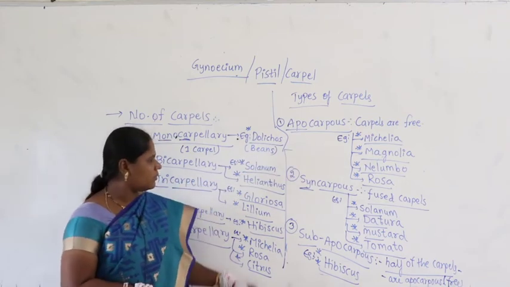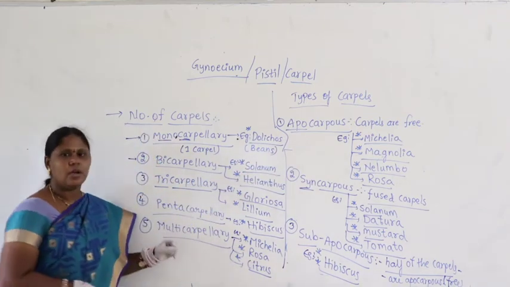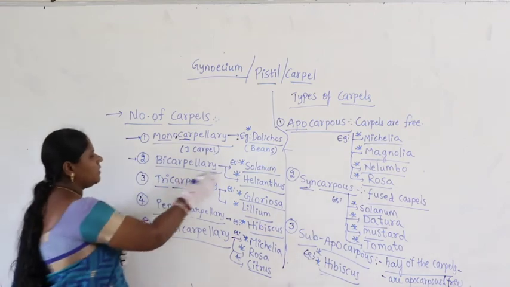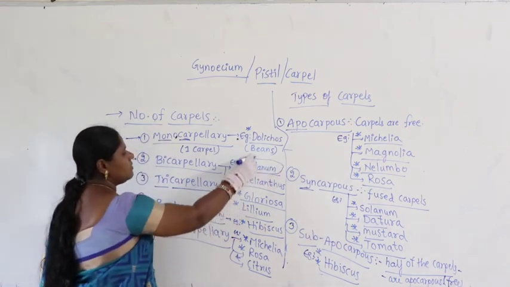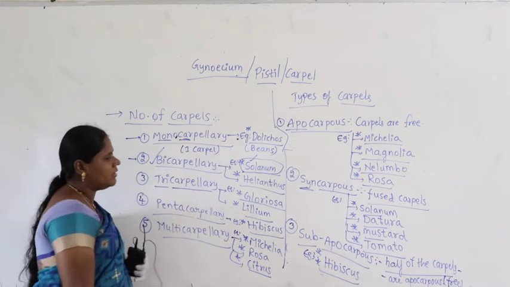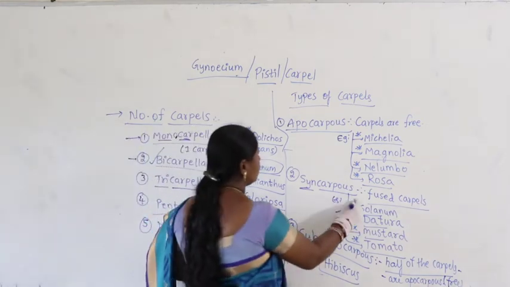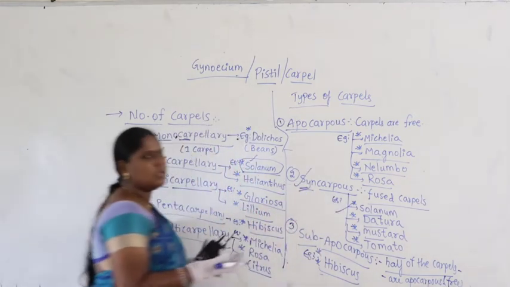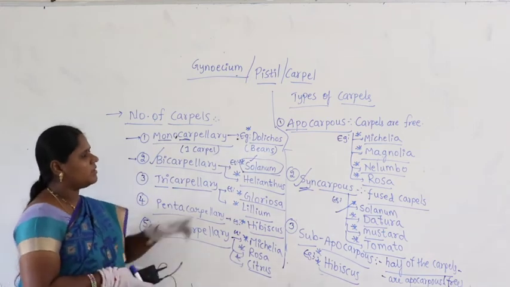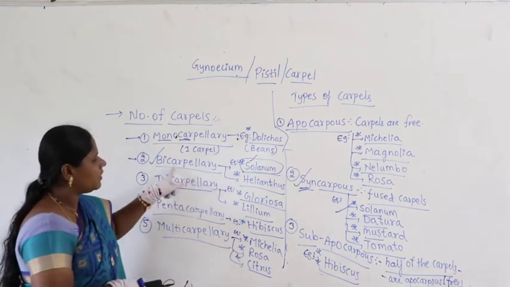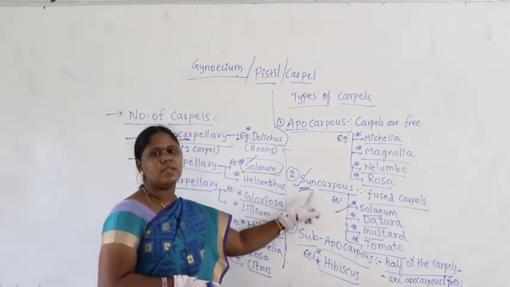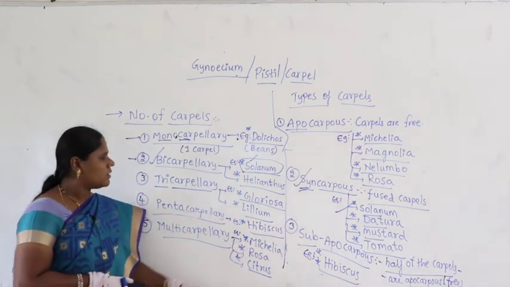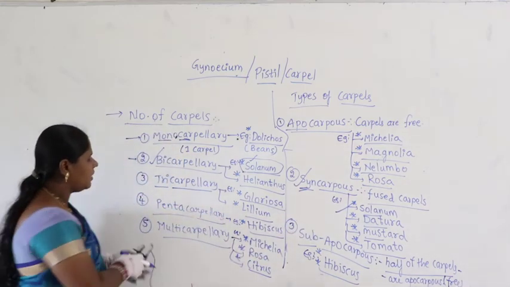And in the same example, Solanum, you can see the bicarpellary condition, and Solanum also shows the condition called syncarpous. That means Solanum is an example for both the bicarpellary condition as well as the syncarpous condition. So like that, the same example may get repeated.